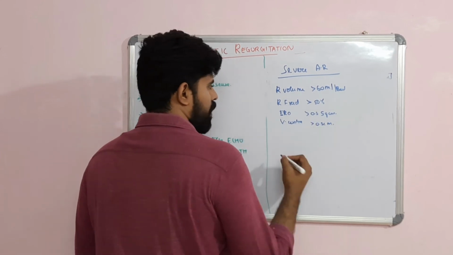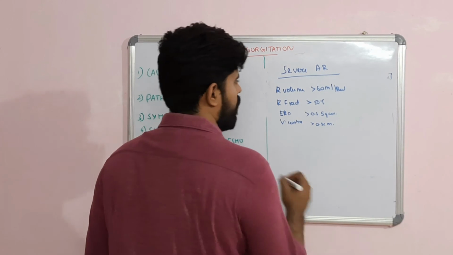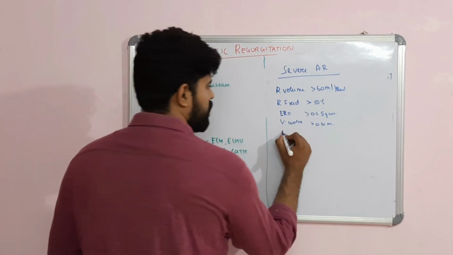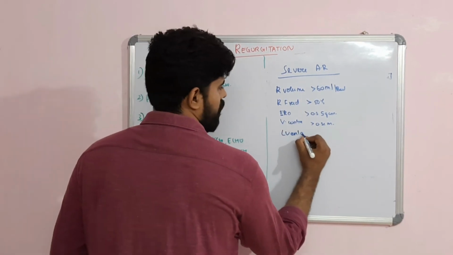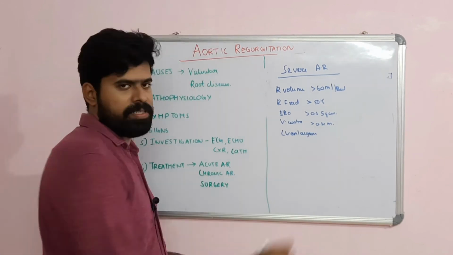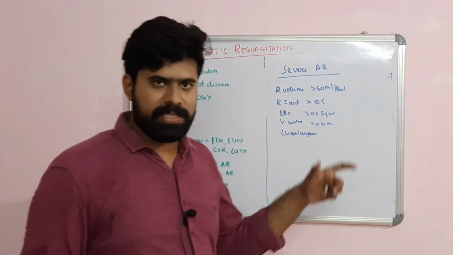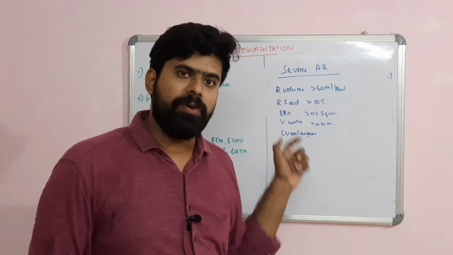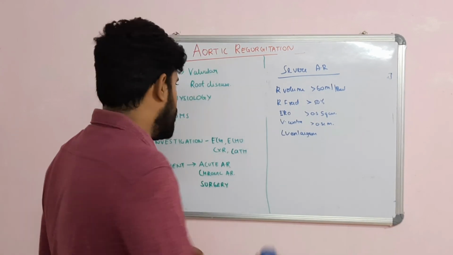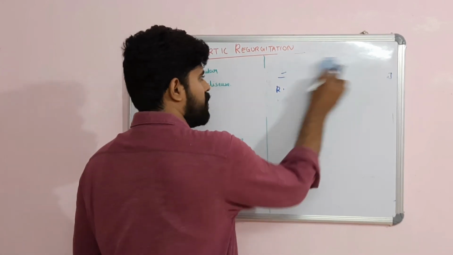And in the LV, these are the classical findings of LV enlargement. This is what is meant by severe regurgitation. It is important to establish a severe AR by echo because this has therapeutic implications. Now, coming to management of aortic regurgitation.